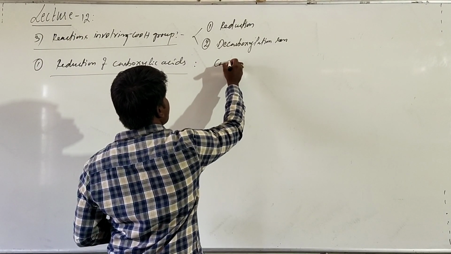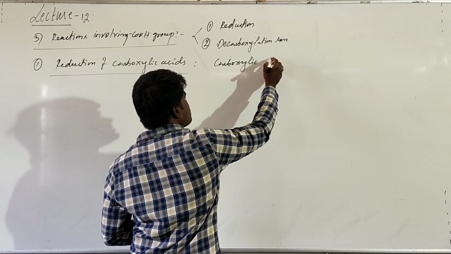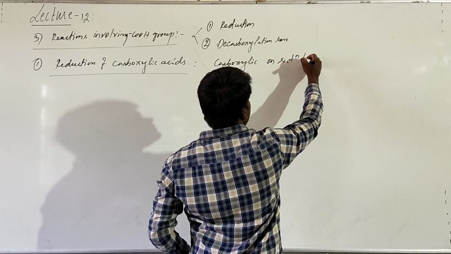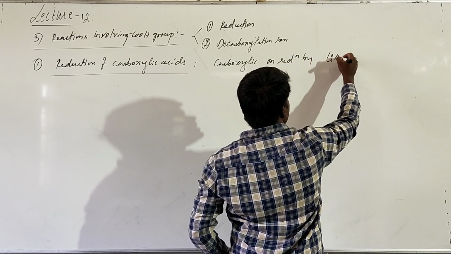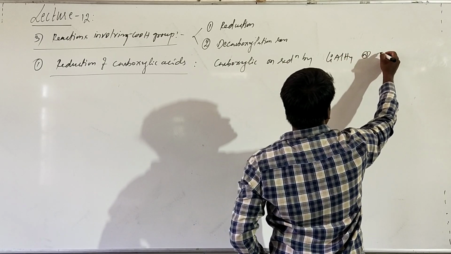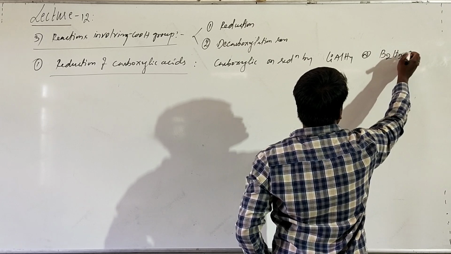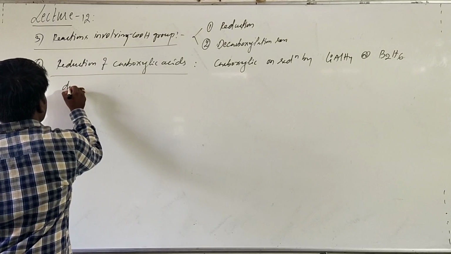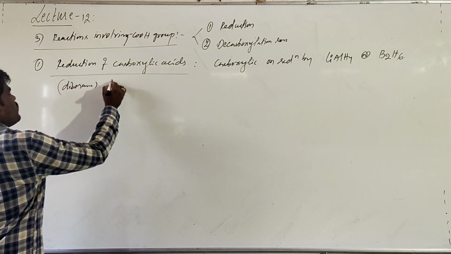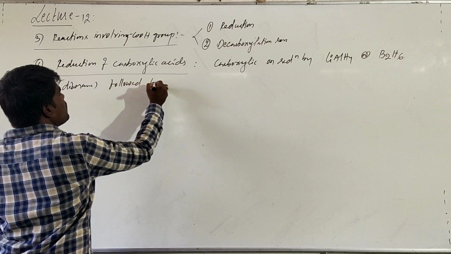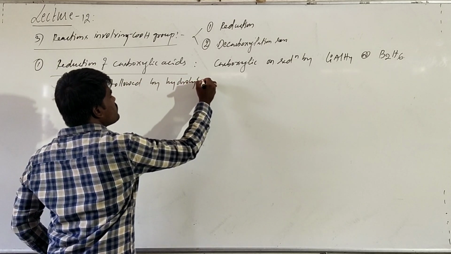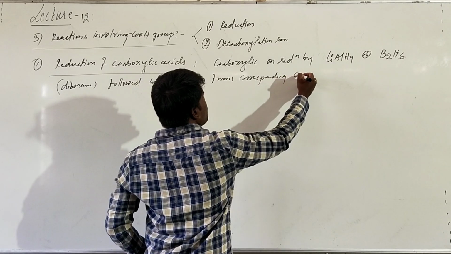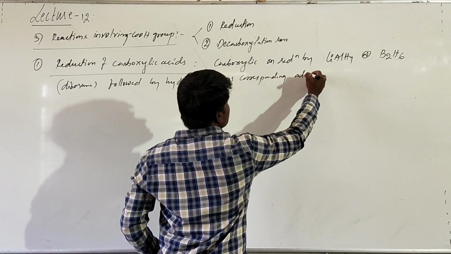Carboxylic acids on reduction by either lithium aluminium hydride or diborane, followed by hydrolysis, form the corresponding alcohols.